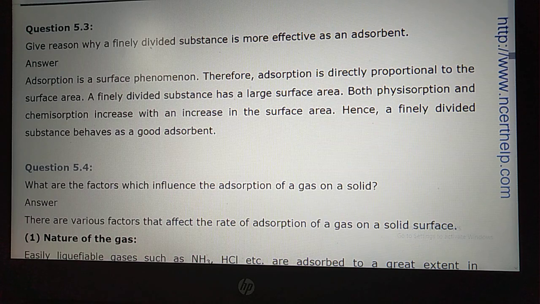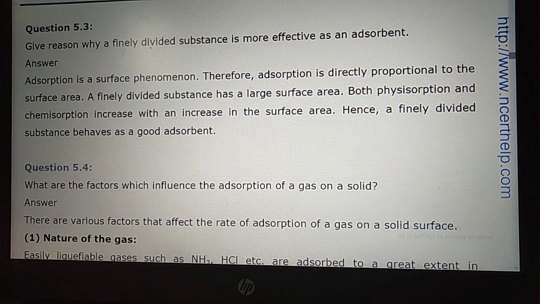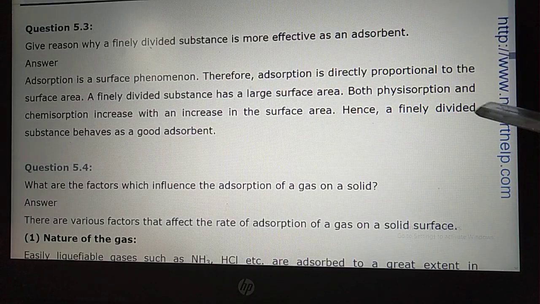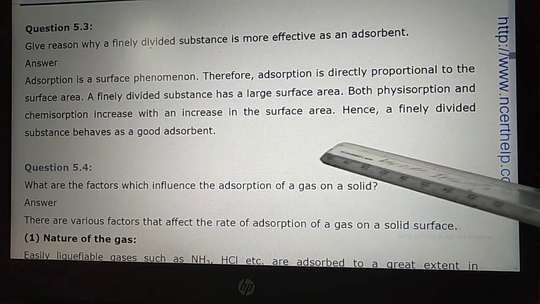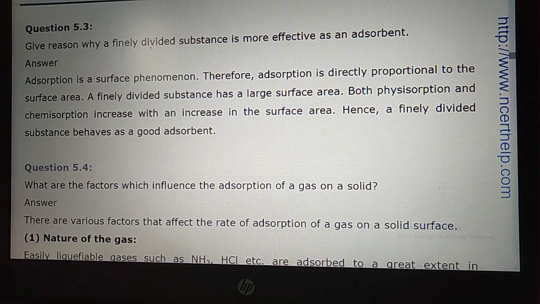Now let us read out the slide, student. Adsorption is a surface phenomenon. Therefore, adsorption is directly proportional to surface area. A finely divided substance has a large surface area. Both physisorption and chemisorption increase with an increase in the surface area. Hence, a finely divided substance behaves as a good adsorbent. Dear student, fine powder has a greater surface area, and greater surface area is proportional to greater adsorption. That is why a finely divided substance is a more effective adsorbent than a crystalline solid.